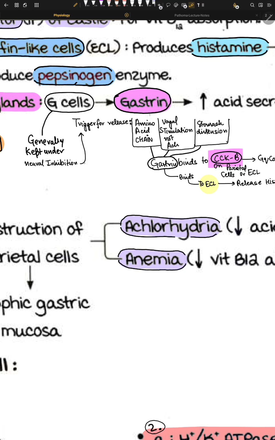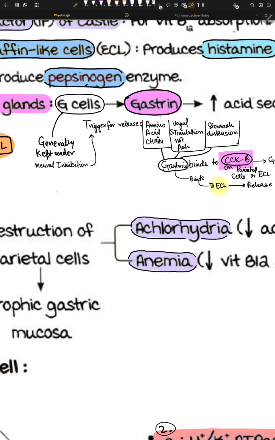So how it works is this, the vagus nerve. It's called vagus because vagus means wandering, and it's a nerve that originates from your brain and goes to your stomach, and then it's diffusely spread all over your body. So that's why it's called vagus. So the vagus nerve stimulates gastrin release from the G cell, yes, but it's not directly with acetylcholine. That's very important to understand because it works indirectly. Let's try to understand this.